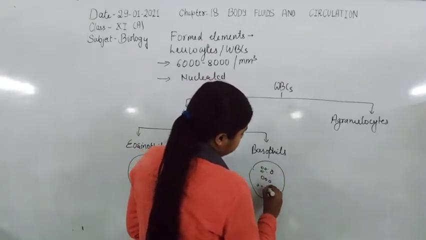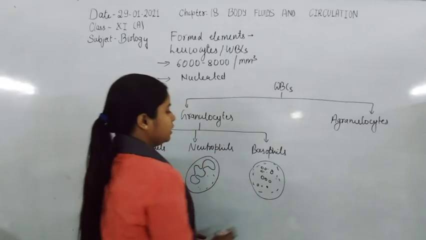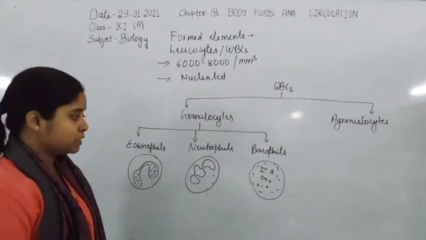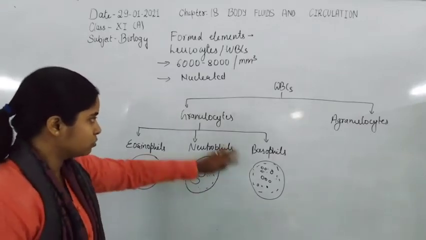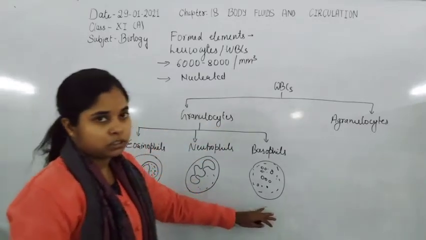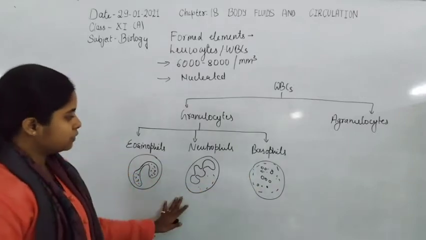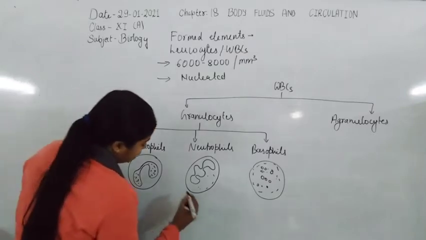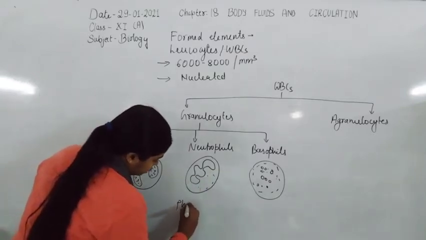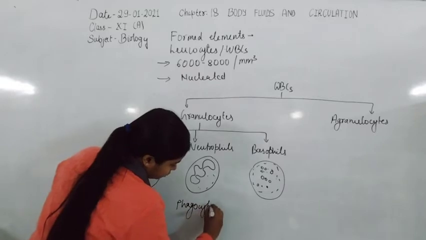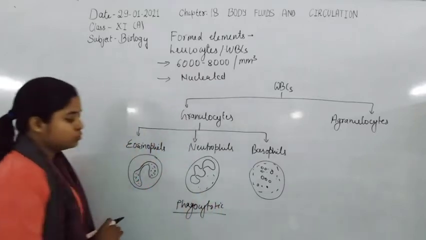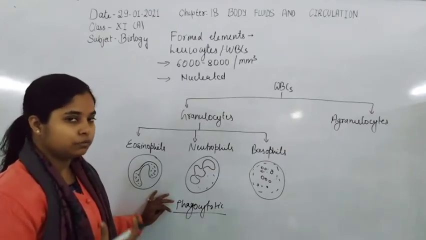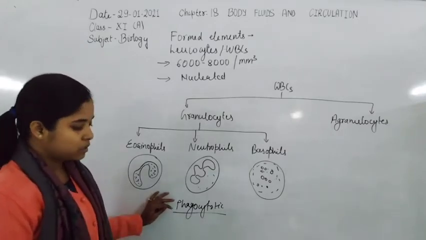This is known as granulocytes. The nucleus is present in the form of granules, so this type of nucleus is known as a multi-lobed structure, which is present in basophils, neutrophils and eosinophils. Neutrophils are mainly phagocytotic in nature, so they are able to phagocytose or engulf different types of microbes, bacteria or viruses.